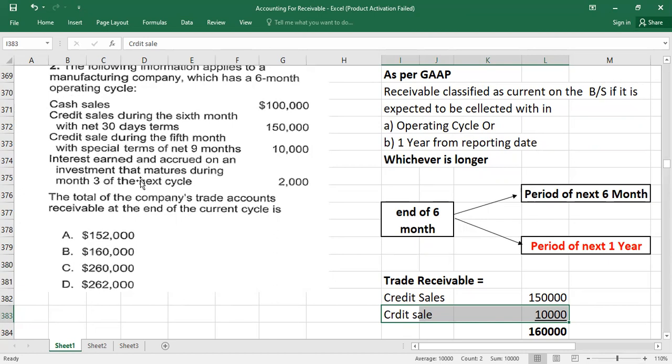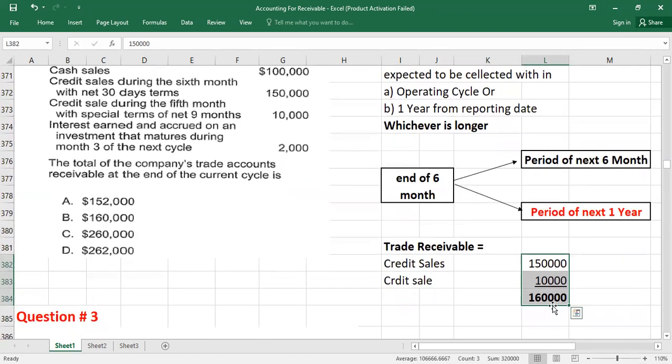This 2,000, it means only two values we will record as trade receivables, which is the credit sale we made in the sixth month and the credit sale which we made in the fifth month. So if you make the summation, the total trade receivable amount will be 160,000, and it means option B is the correct option.